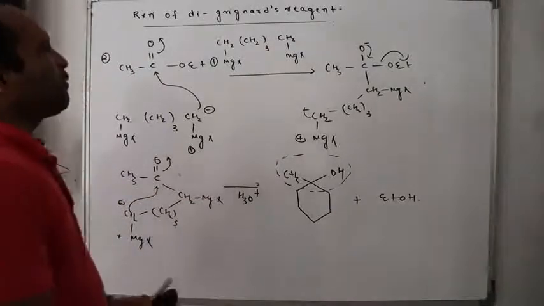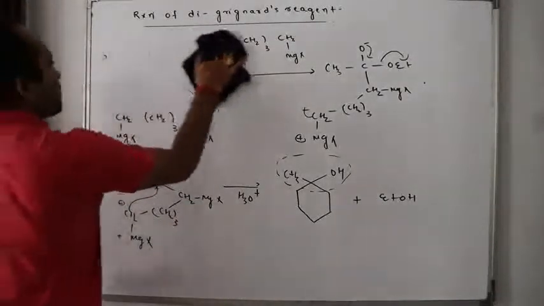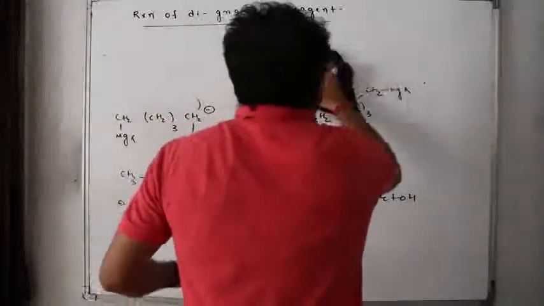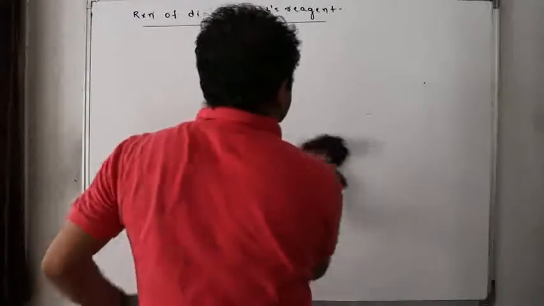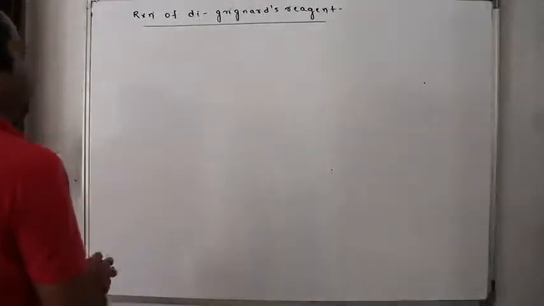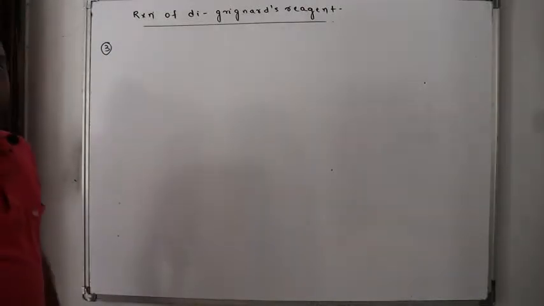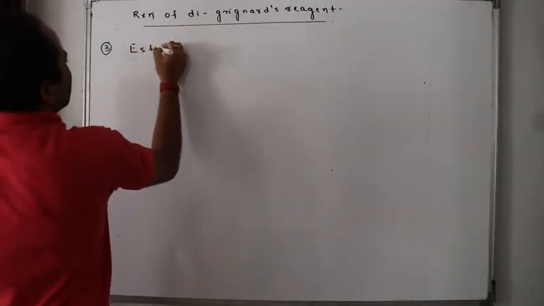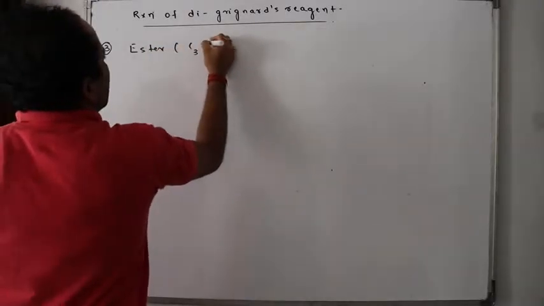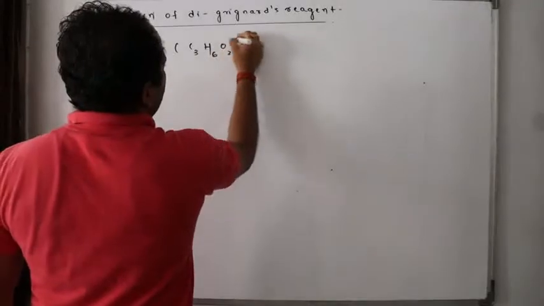Now let me give you a question first. Third is a question for you. If you solve this question, then I will understand that yes, you did it. The question is very simple. They have given us an ester having formula C3H6O2.